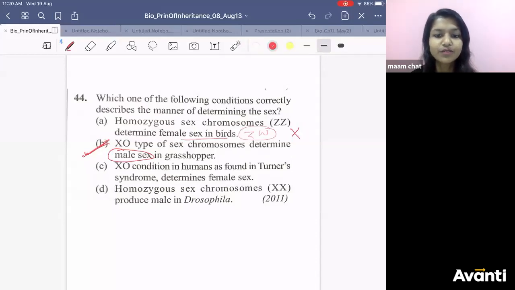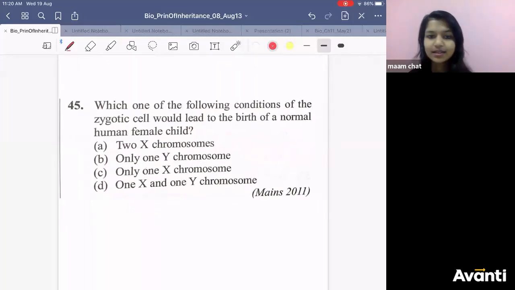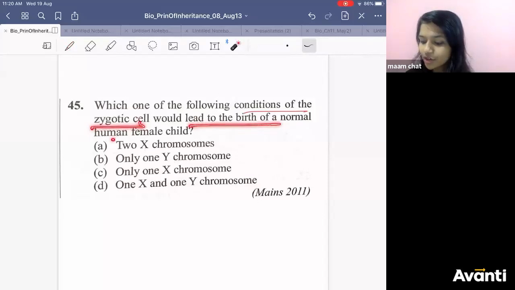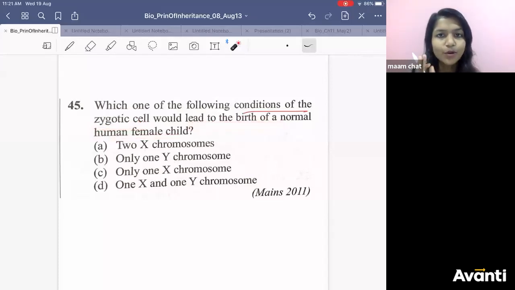66% of you have gone for the right answer. 67%. Others? Chalo. One more question we will do and let us see how many of you are doing it right. Which one of the following conditions of the zygotic cell would lead to the birth of a normal human female child? You need a normal human female child. Which one? 2X chromosome? This is very easy, right? No one should make any mistake in this.